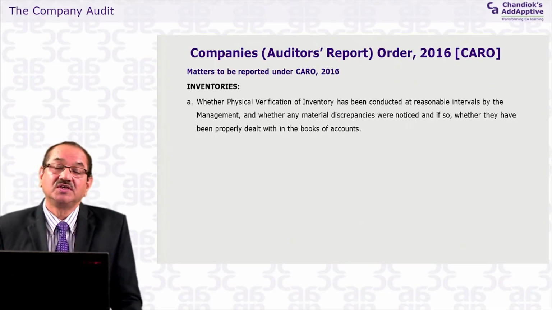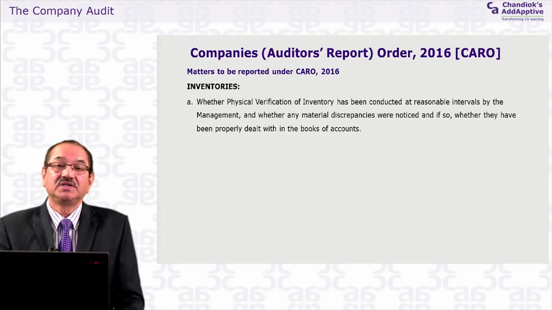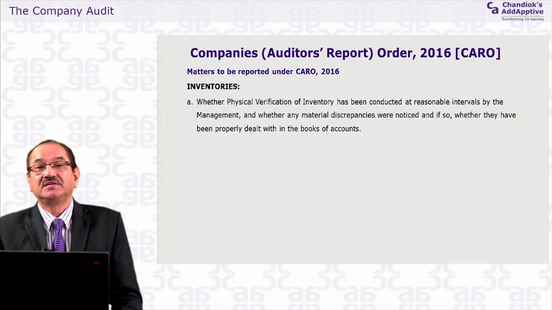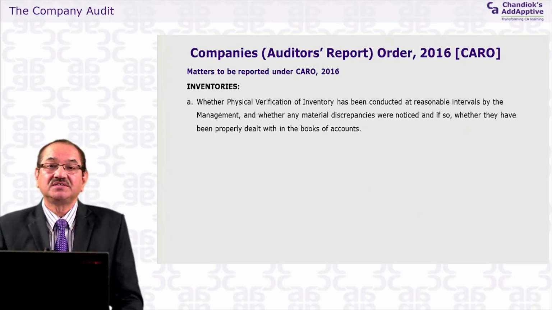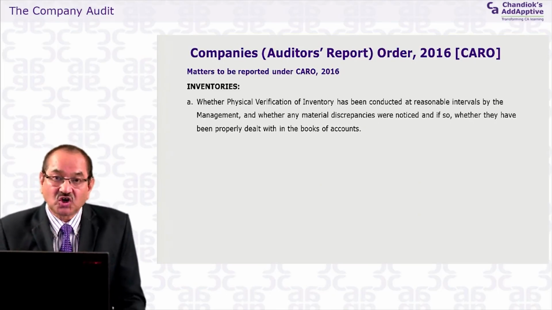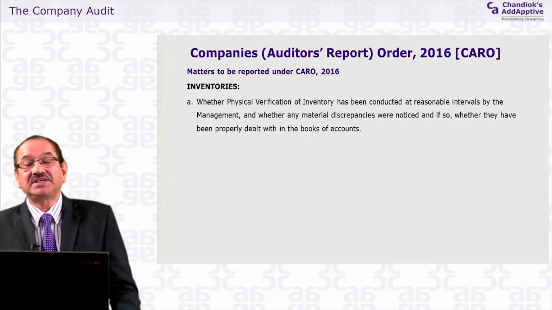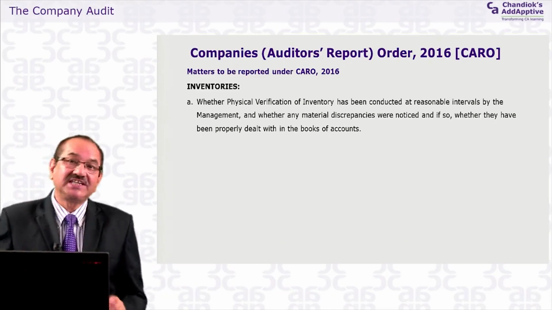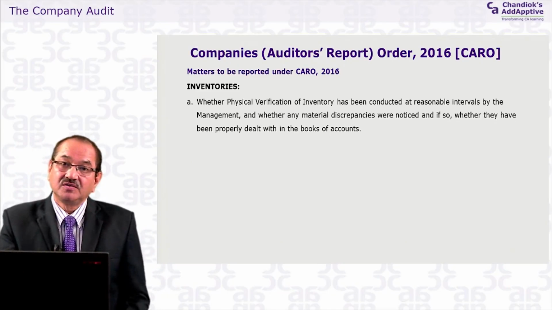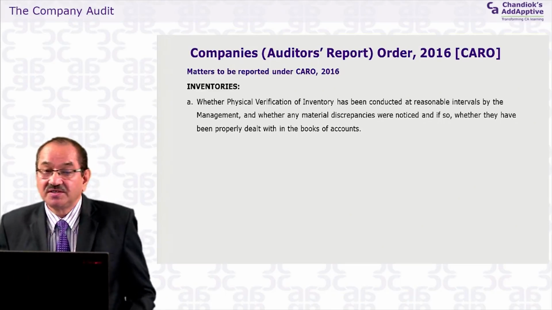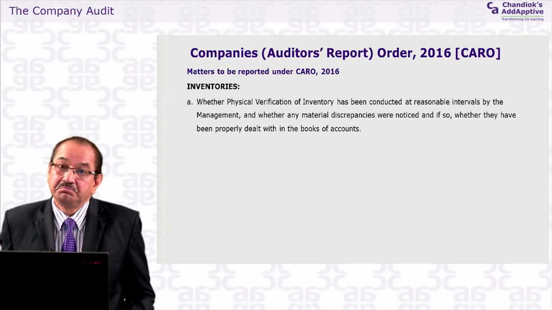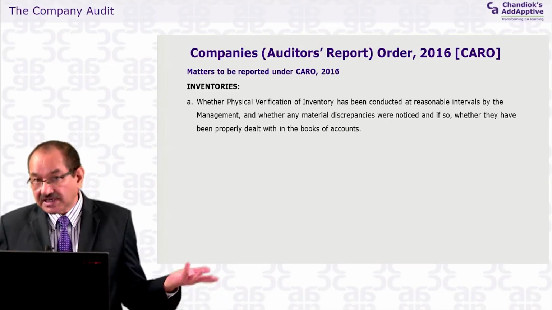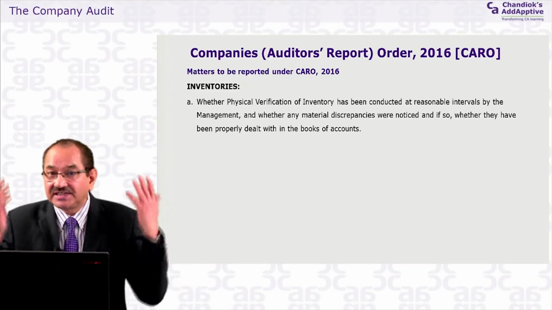I think not. Considering the volume, considering the mobility of those items, the number of items, perishable items, their life may be very short. All these things give you a reason that conducting a physical verification once in a year in the case of inventories of a company which is in a retail business may not be reasonable. They may say at least twice a year, thrice a year, or 4 times a year. It can be. So the auditor has to report whether this is reasonable or not.